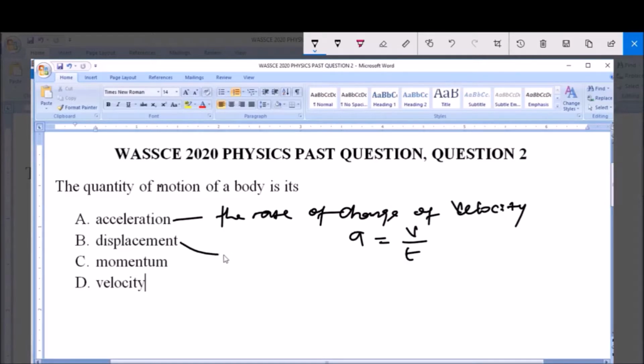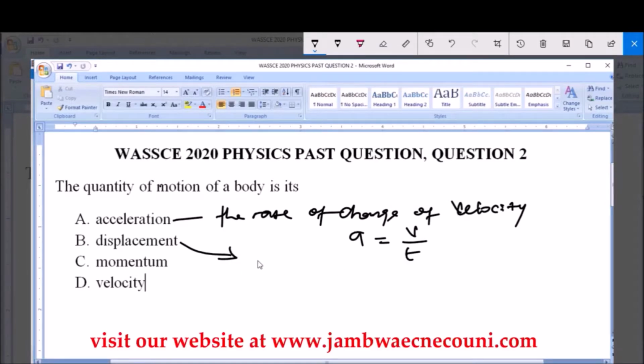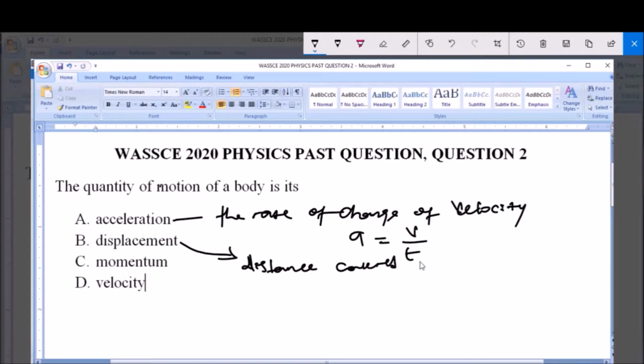Now B says displacement. Displacement is simply the distance covered with specified direction. Displacement is similar to distance, but the only difference is that displacement is a vector quantity while distance is a scalar quantity, and so displacement has to do with direction.